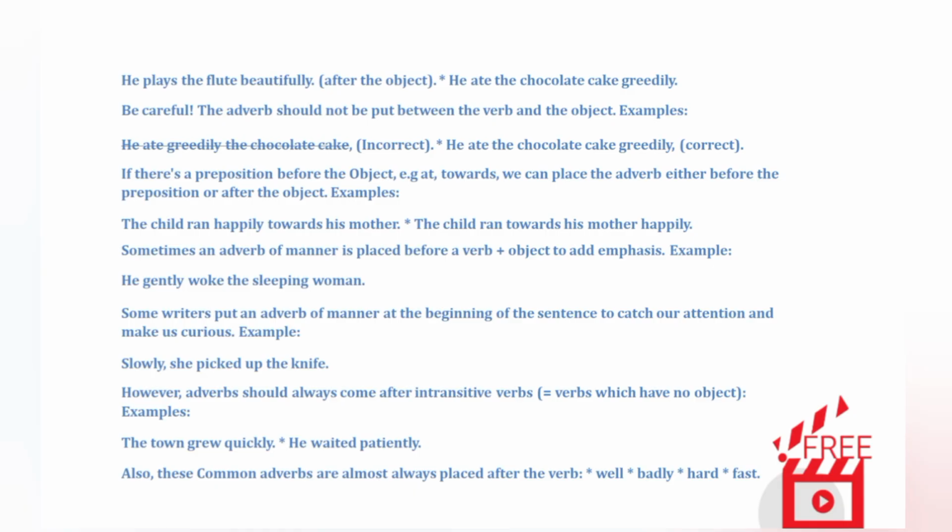Be careful. The adverb should not be put between the verb and the object. Examples: He ate greedily the chocolate cake, incorrect. He ate the chocolate cake greedily, correct. If there's a preposition before the object, for example at or towards, we can place the adverb either before the preposition or after the object. Examples: The child ran happily towards his mother. The child ran towards his mother happily.